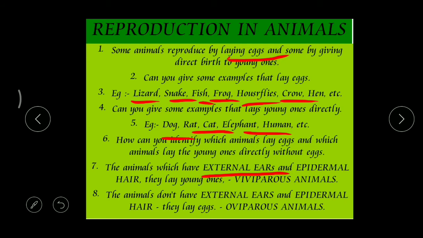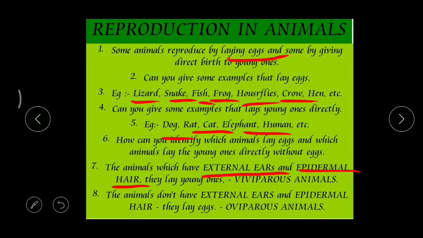The animals which have an external ear, and then epidermal hair. Epidermal hair means, when you observe over the head, we can find hair, and over our body also, especially on hands, we can find some hair, right? All this hair is called epidermal hair.